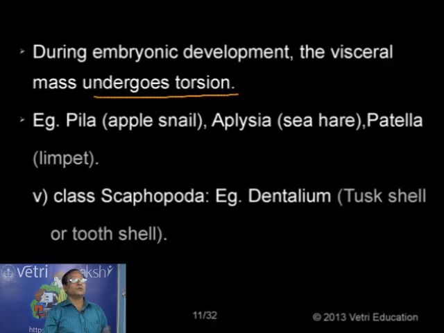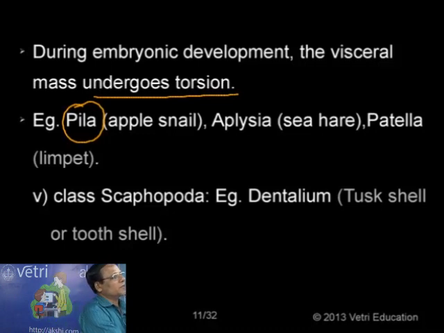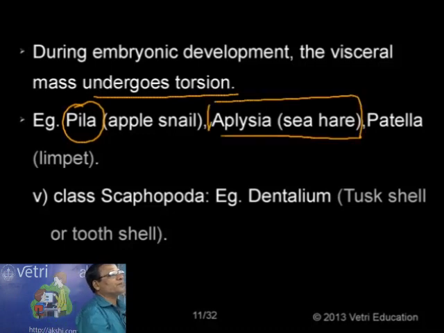The common examples are apple snail or pond snail like Pila globosa, apple snail. And one question related to the examination point of view applies here. The animal is without shell, looking like a mask, looking like a rabbit. That is why the name is given sea hare. And also another one, Patella, limpet, that is spirally coiled, with elongated tubular structures. So these are some of the animals, for example Pila, Aplysia, a large mollusk without shell, looking like a rabbit. That's why the name is given sea hare, Aplysia.